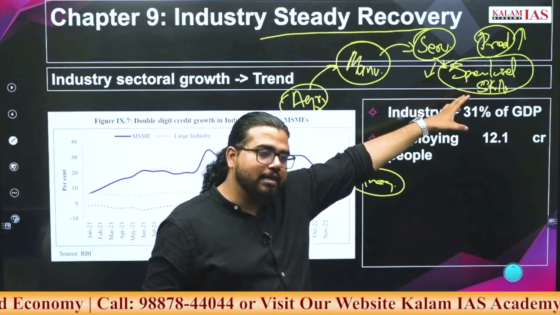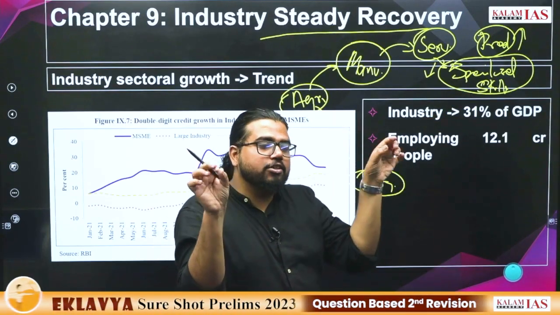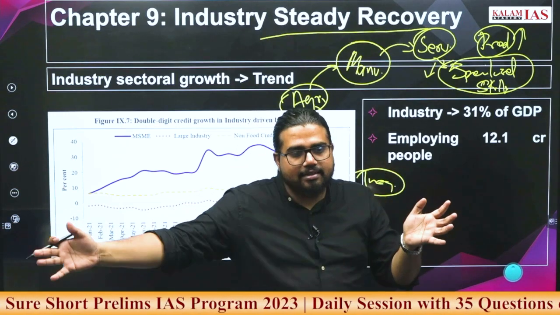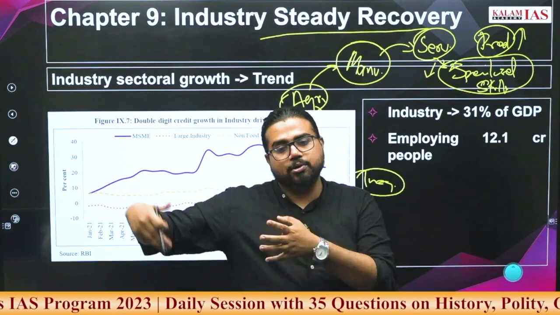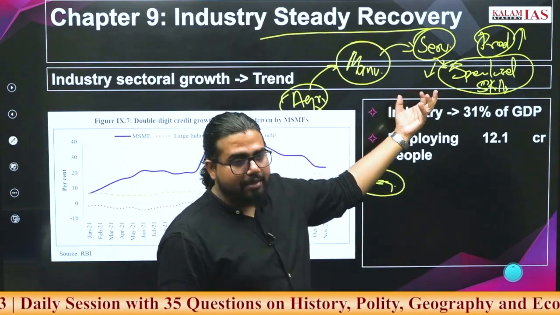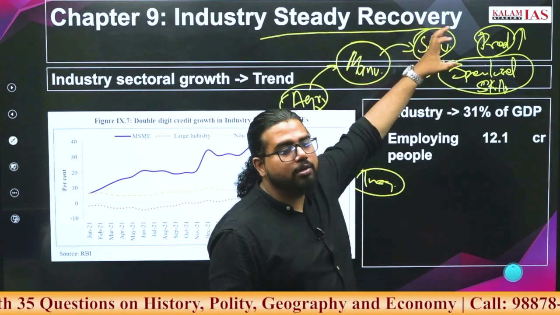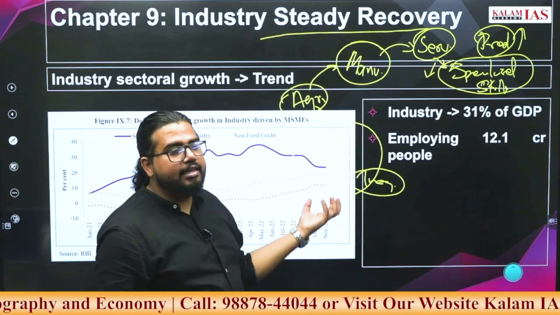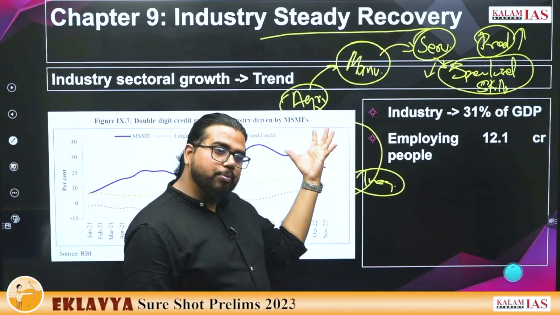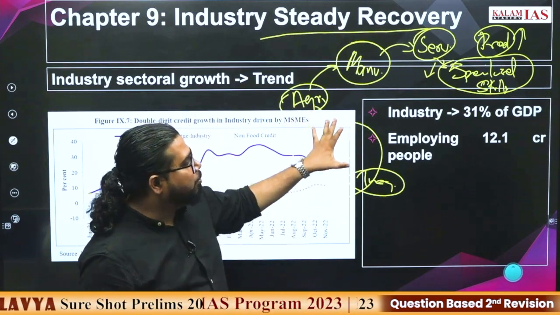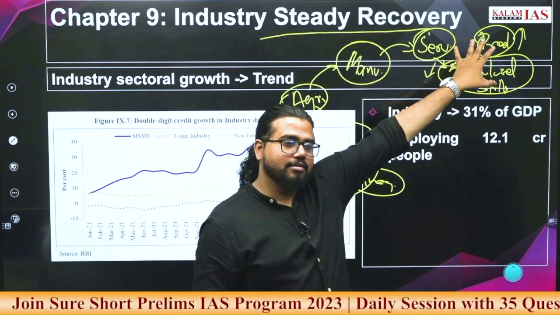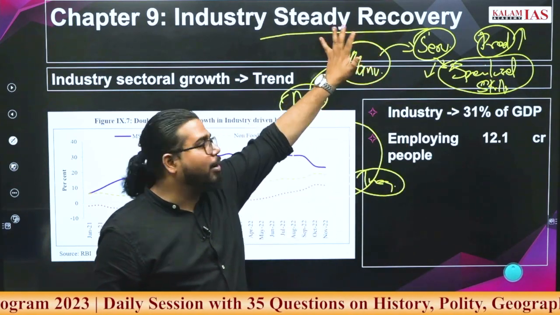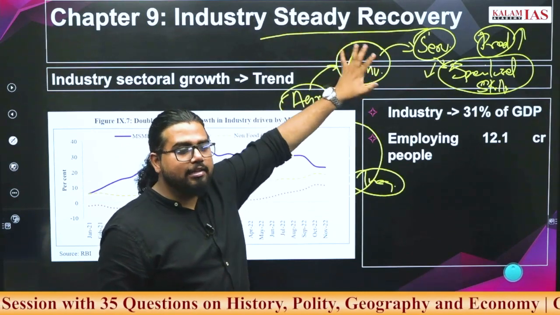And in the current scenario, what is happening? The definition of these specialized skills is constantly changing. What is applicable now may change in 5 years; a new kind of programming language is coming, new kinds of market skills are becoming in demand. So the service sector cannot absorb the huge amount of population that is coming from agriculture. If India has to develop, India has to depopulate the agriculture sector. And this depopulation cannot be absorbed by the service sector. So where will this go? This has to go into the manufacturing sector, and the manufacturing sector is considerably weaker in India.